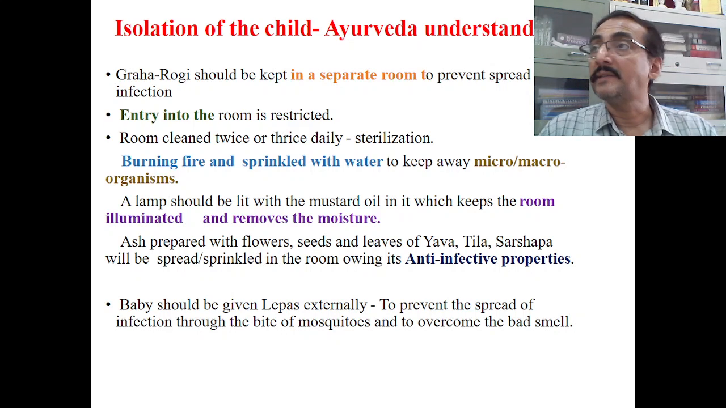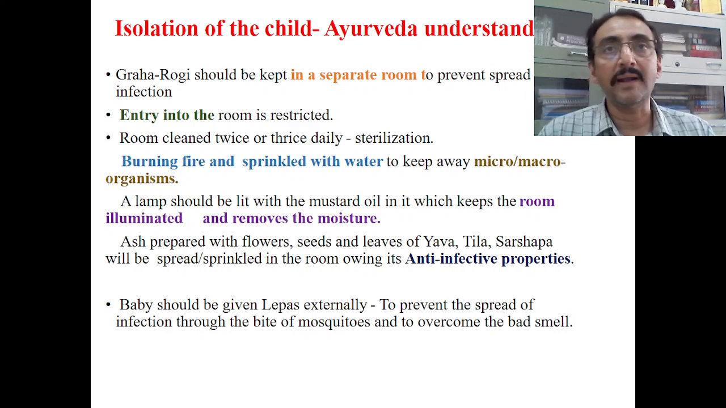Apart from that, the child who is isolated, the Graha Rogi, should also be given lepas externally. That means although nobody is coming there, still he has to have the lepa put all over the skin. The reason is to prevent the spread of infection through the bite of mosquitoes and to overcome the bad smell. Two possibilities are there.